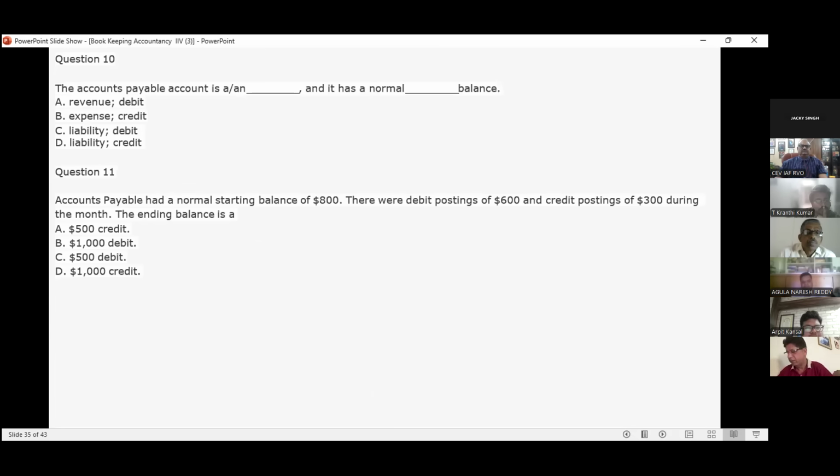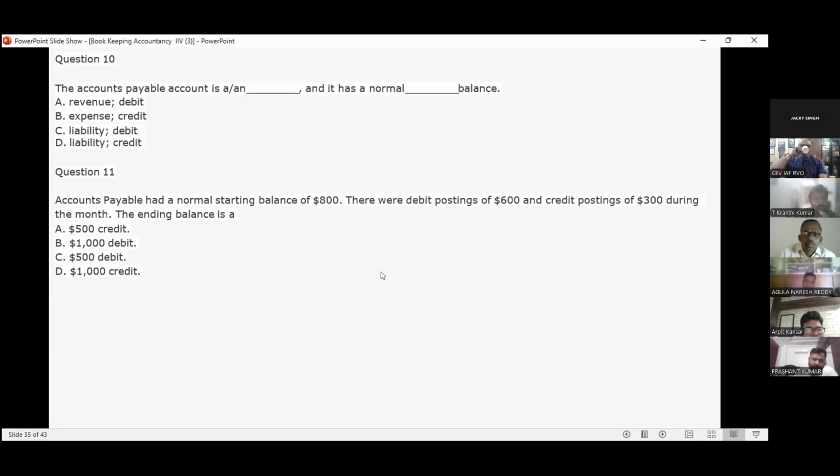The accounts payable account is in blank, and the normal balance is? It's a liability, and a normal accounts payable balance means credit. Correct. Very good. Accounts payable is a liability and the normal balance is a credit balance. Accounts payable has a normal starting balance of $800. There was a debit posting of $600 and a credit posting of $300 during the month. The ending balance is 500, credit balance.